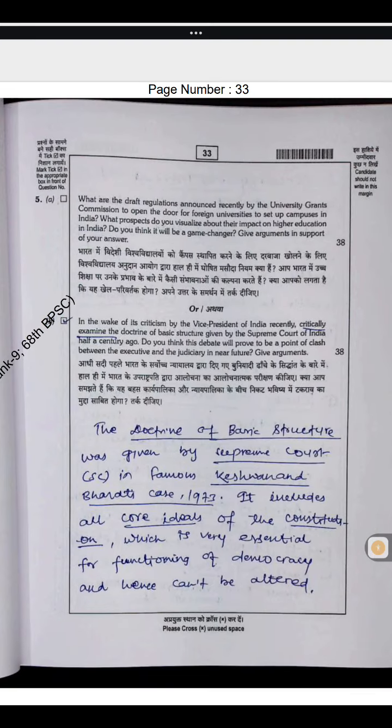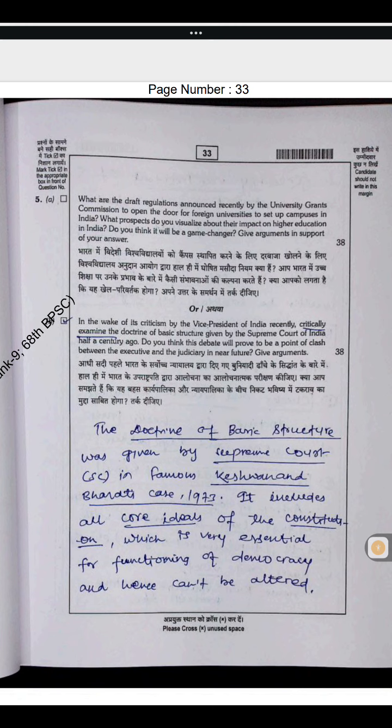5b. In the wake of the criticism by the Vice President of India recently, critically examine the doctrine of basic structure given by the Supreme Court of India half a century ago. Do you think this debate will prove to be a point of clash between executive and judiciary in near future? Give arguments.